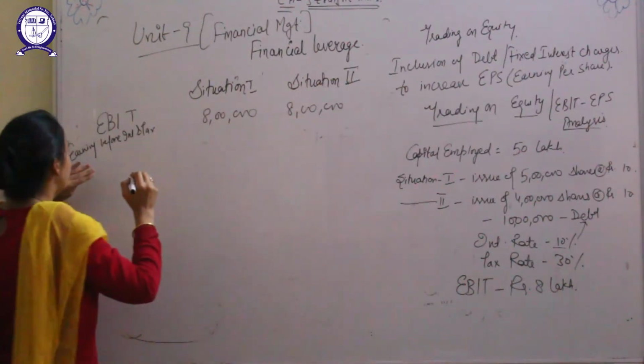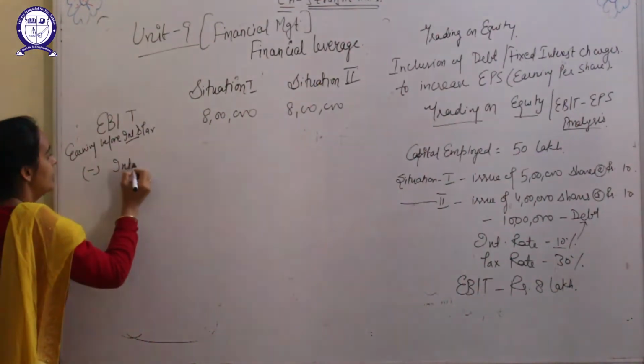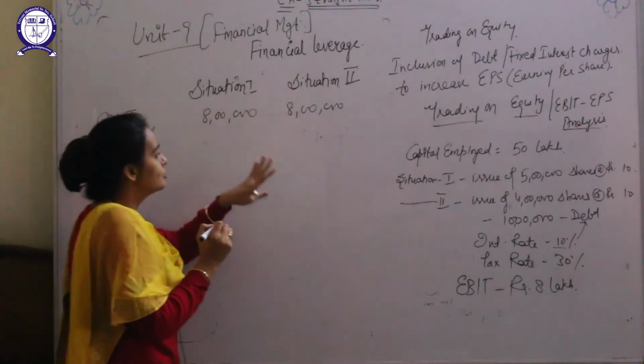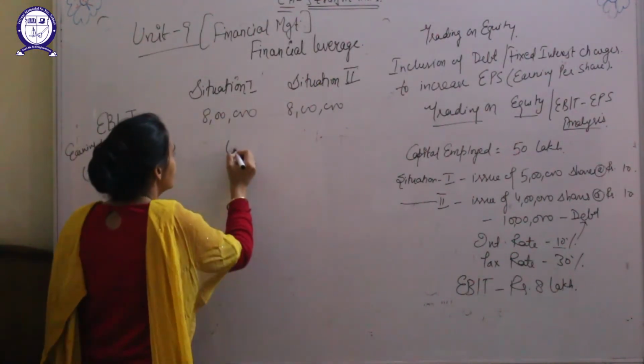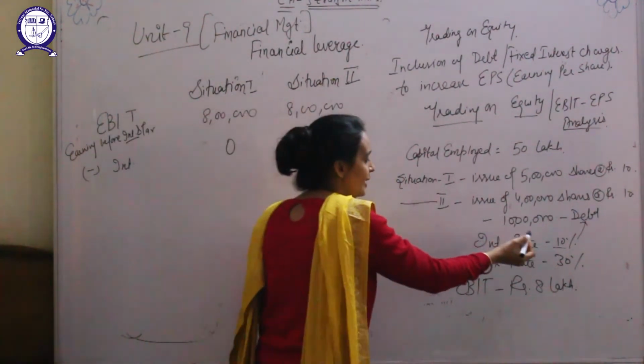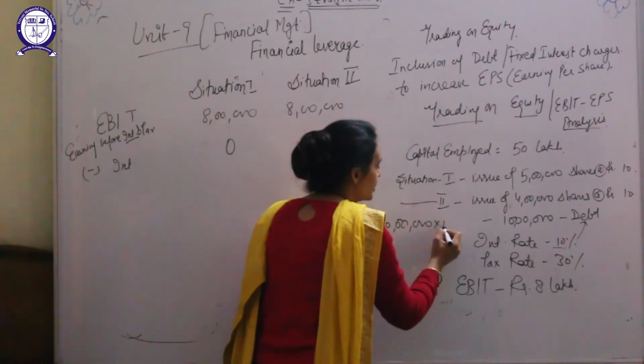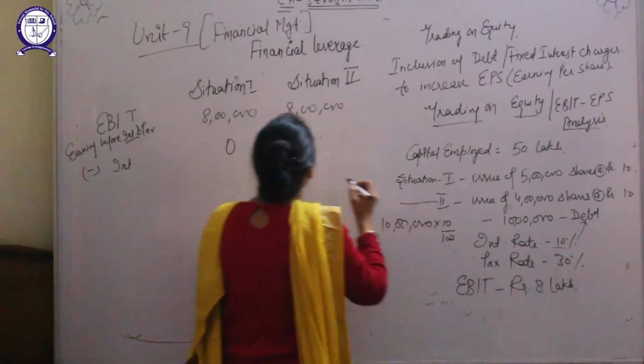Now out of the 8 lakh, first of all, interest will be paid. In the first situation there is no use of debt, so the interest is 0. In the second situation there is 10 lakh debt and the interest rate is 10%, so the interest paid is 1 lakh.